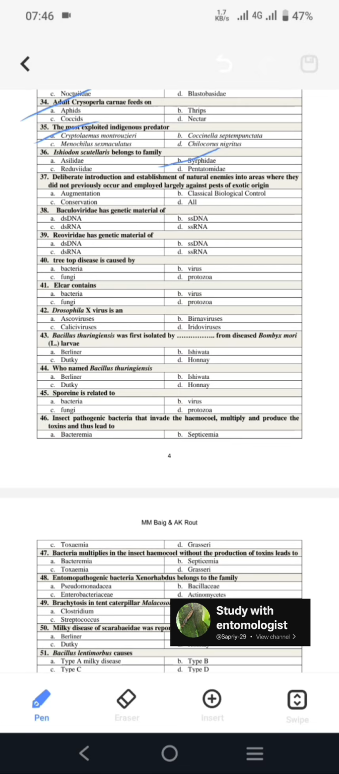Next is the deliberate introduction and establishment of natural enemies into areas where they did not previously occur, employed largely against pests of exotic origin. This is known as classical biological control.